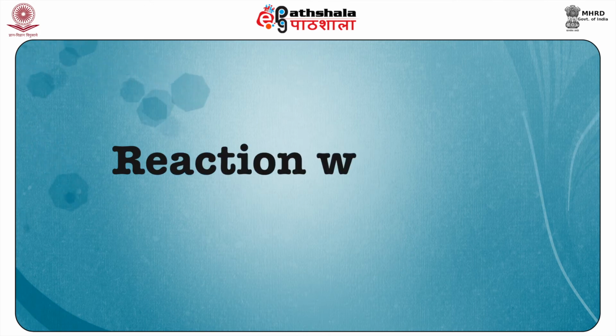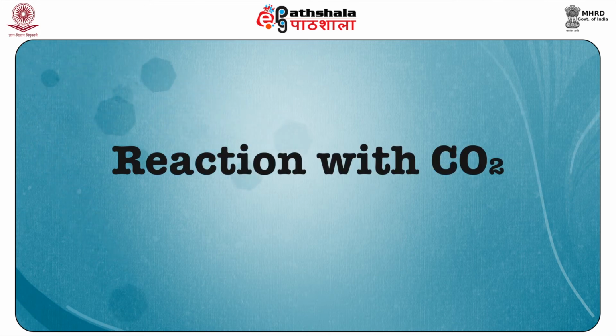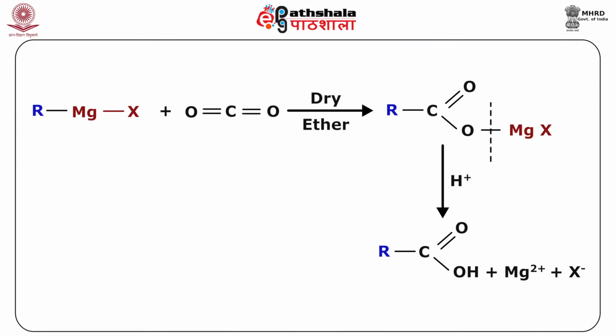Coming to the reaction with carbon dioxide. When Grignard reagents react with carbon dioxide followed by hydrolysis, they will give rise to carboxylic acids, and this is how we can understand this. RMgX when reacting with CO2, then the R minus through that transition state will be attacking on this carbon which is electron deficient, giving you this particular RCOOMgX, which later on after hydrolysis you get the free carboxylic acid, that is RCOOH here.